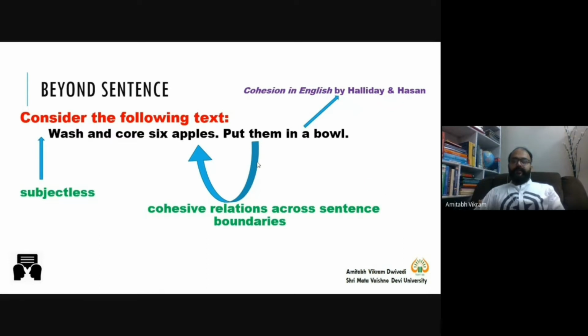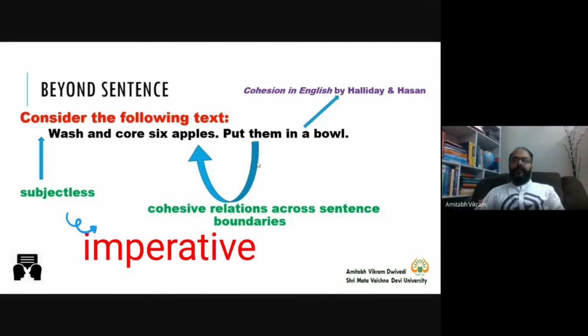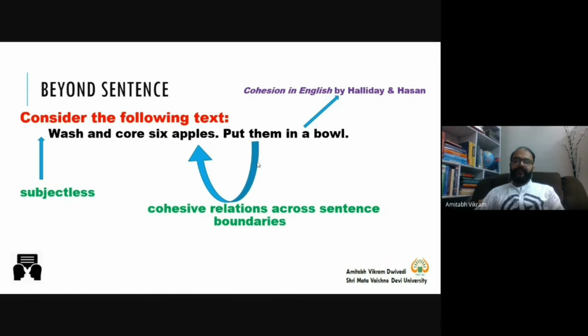Put them in a bowl is the second sentence. You can see that both these sentences are subjectless. So we know that in English you have imperative sentences, and imperative sentences are subjectless. So this subject, you, in wash and core 6 apples, you put them in a bowl, is an example of ellipsis, because this you is recoverable from the context.